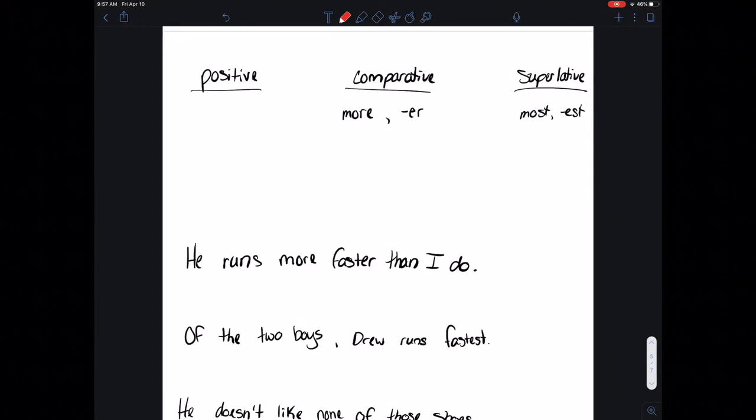Just like adjectives, adverbs also have different degrees of comparison. So positive, if you will remember, is the comparison where there actually isn't a comparison at all. It's just simply saying, like, she is beautiful or she is fast, something along those lines. Comparative is where you're going to have a comparison between two things and you're going to use more or you're going to use ER to express that comparison. Superlative has to be three or more, and then you have most or you have EST to express that degree of comparison.